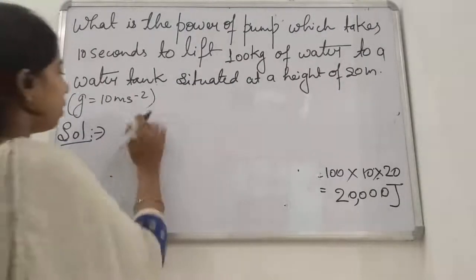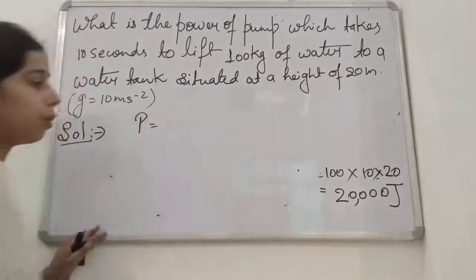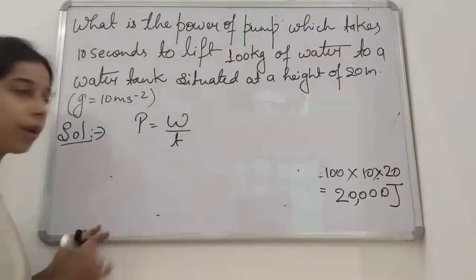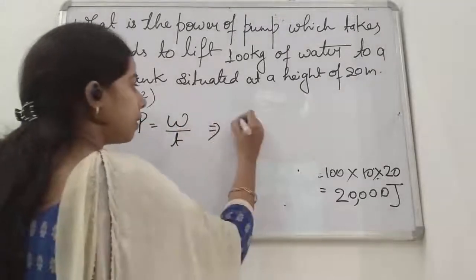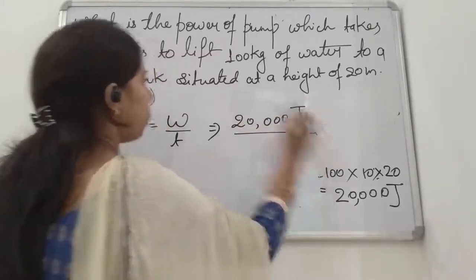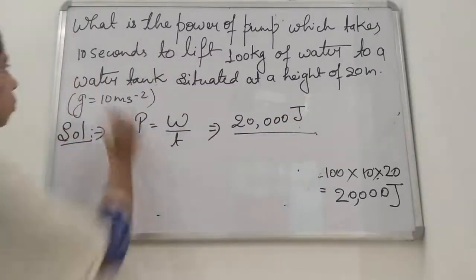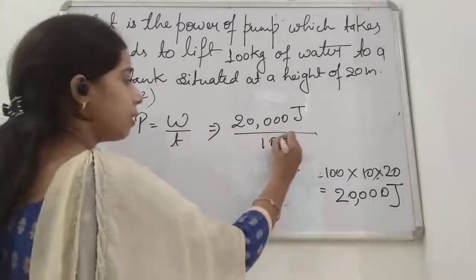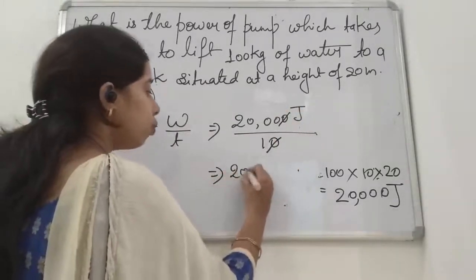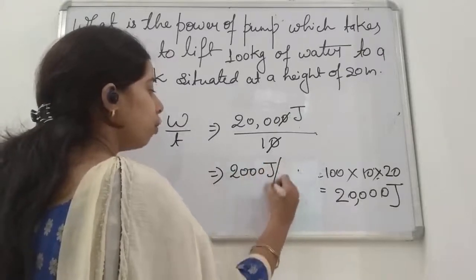So you see, student, power will be equal to work done upon time taken. Okay, so work done here is 20,000 joule upon, what is the time here, student? That is 10 seconds. So this 10 and this 0 will cancel each other, and it will be 2000 joule per second.